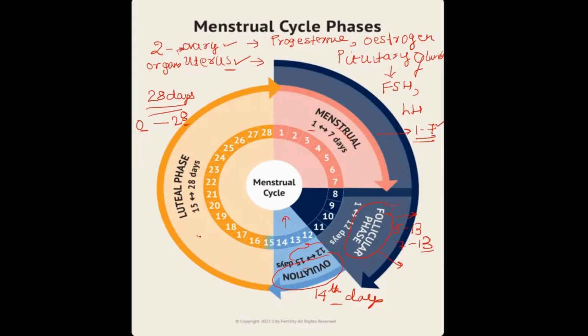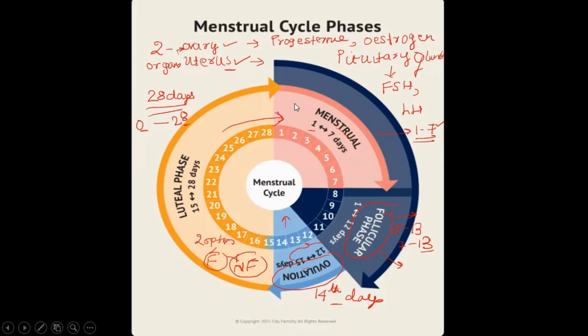And then finally, there are two options. Either the egg is fertilized, F, or not fertilized, NF. If it is fertilized, then the uterine lining has to grow thicker, thicker, thicker, and the hormone progesterone has to be stable. If it is not fertilized, again it will go into the menstrual phase, where the unfertilized ovum and the thickened uterine lining will be shed. So this is a cycle that goes on every month in a female.